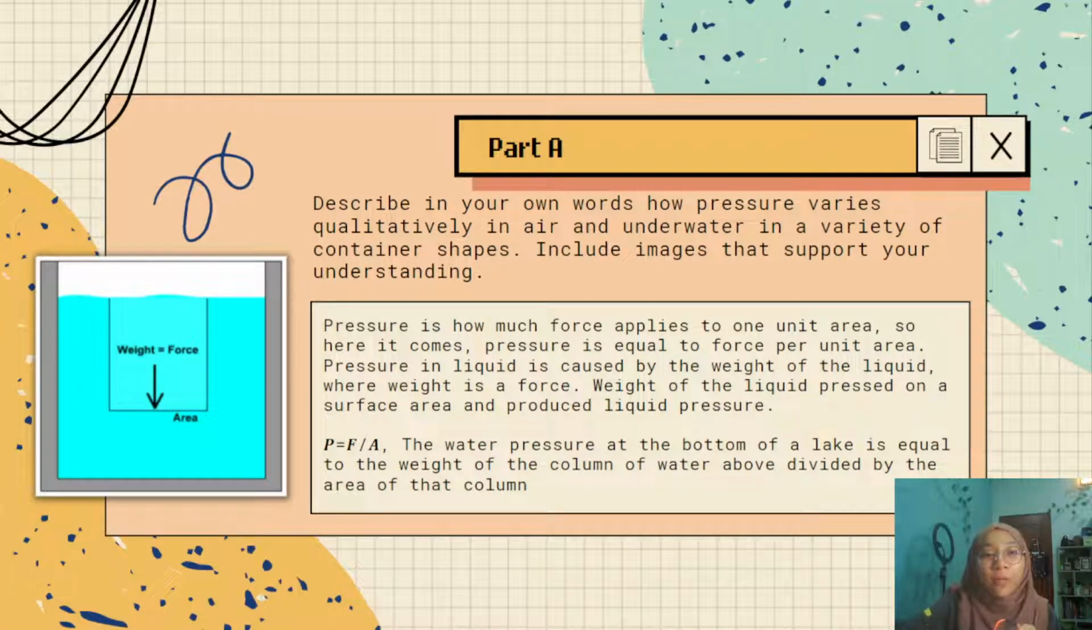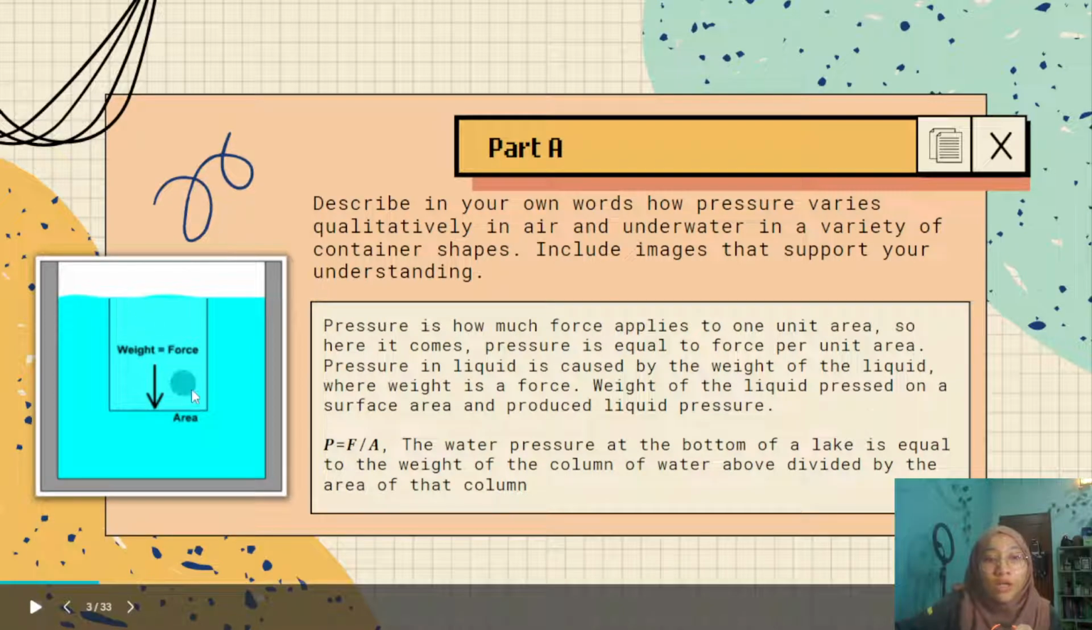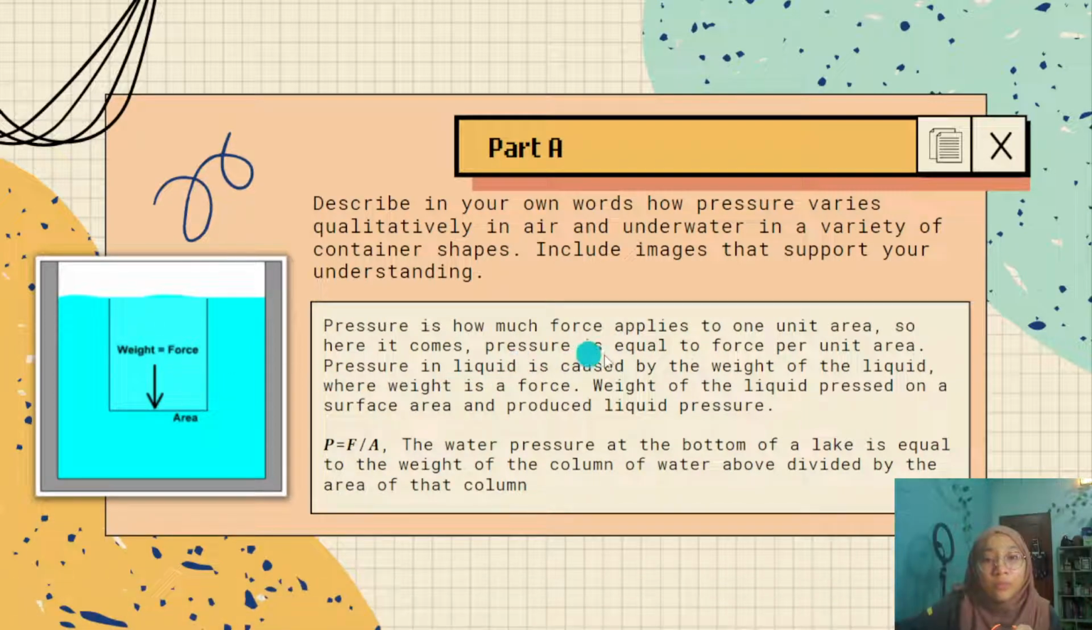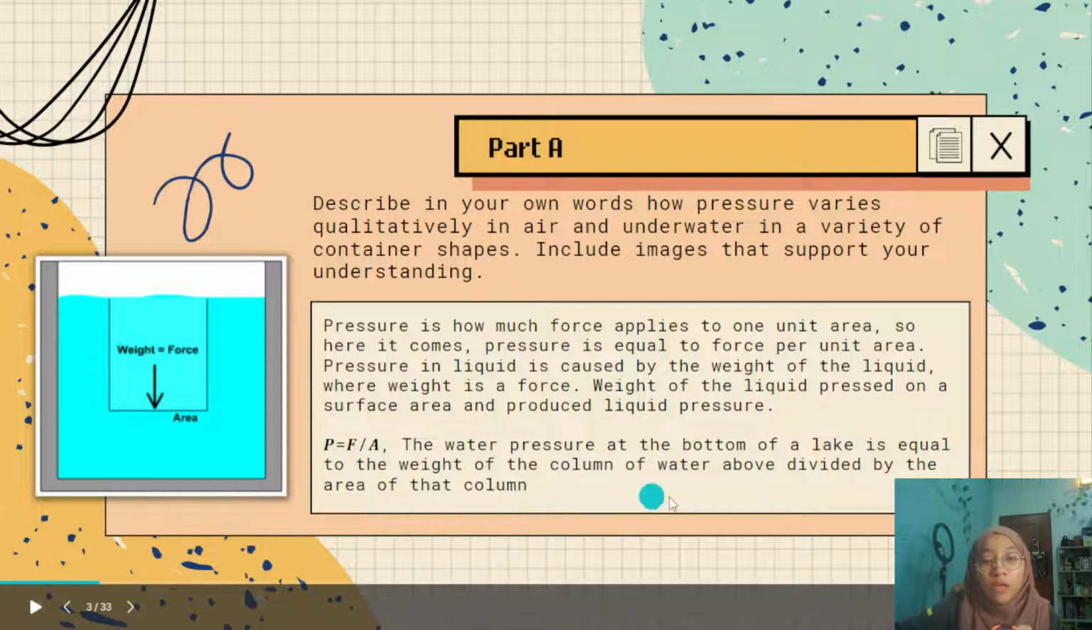So here we have part A and part B. In part A, we need to describe in our own words how the pressure varies qualitatively in air and also underwater with different container shapes. It includes our image here. So here we have how much force is being applied per unit area. The water pressure at the bottom of the lake is equal to the weight of the column of water above divided by the area of the column.